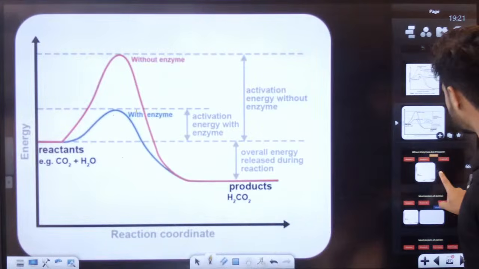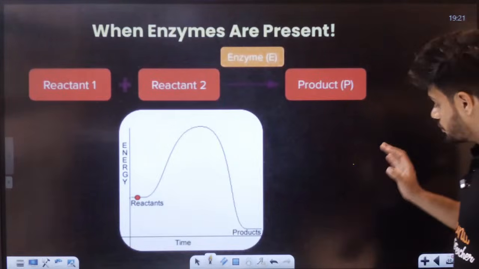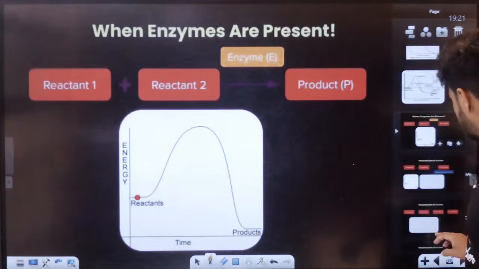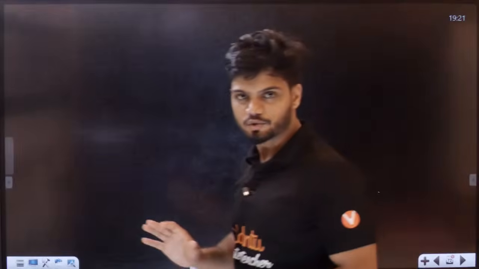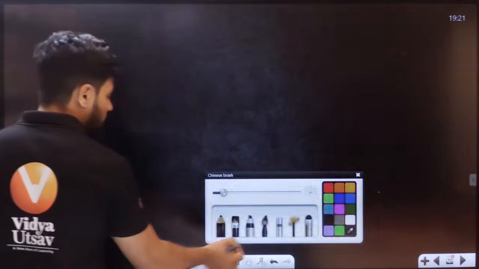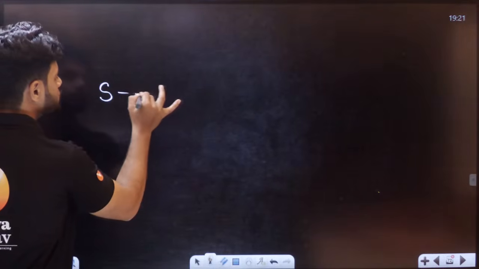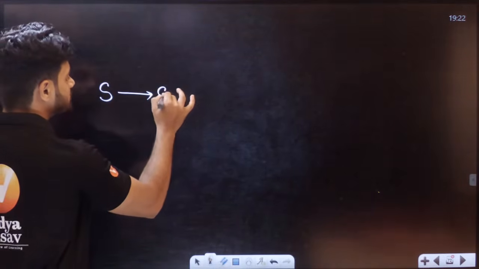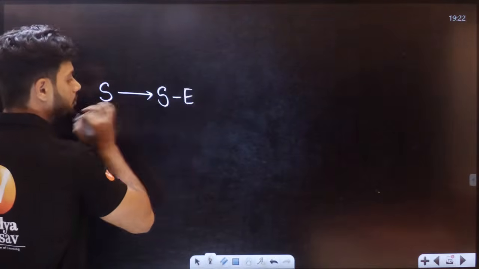Now, what is the mechanism here, students? The mechanism is very, very simple actually. Initially, we have the substrate. This substrate forms a bond with the enzyme. So we get the enzyme substrate complex.